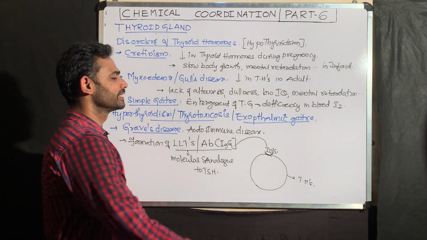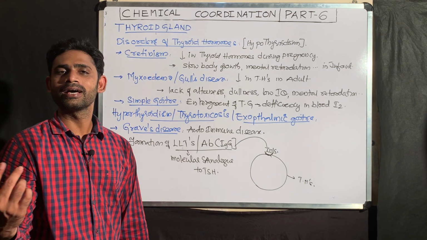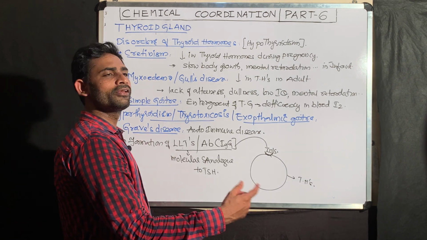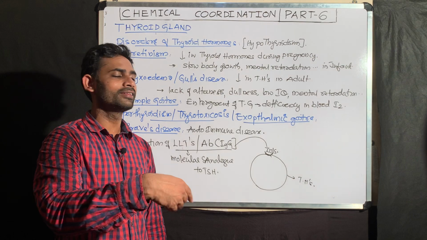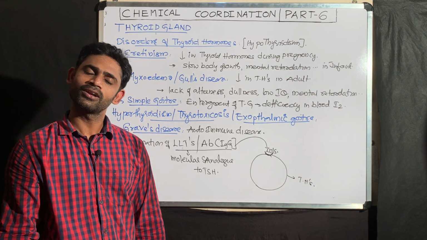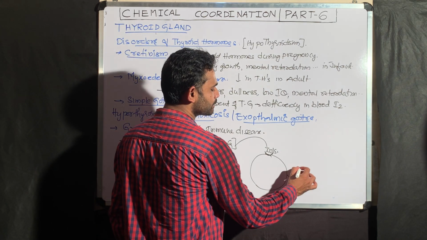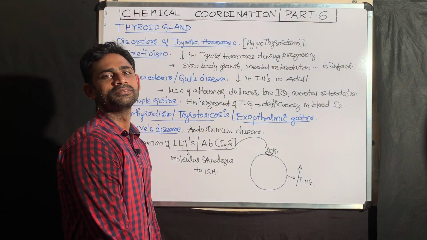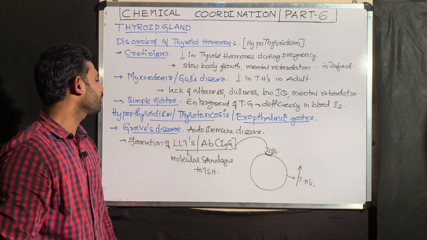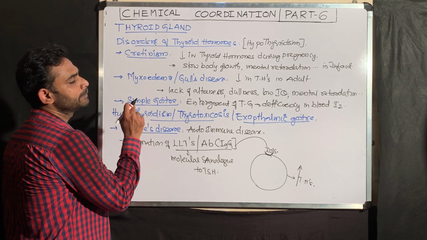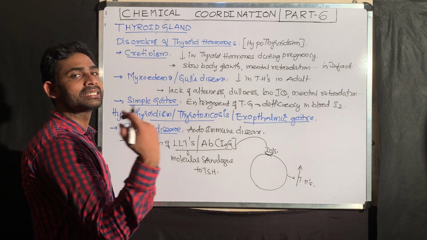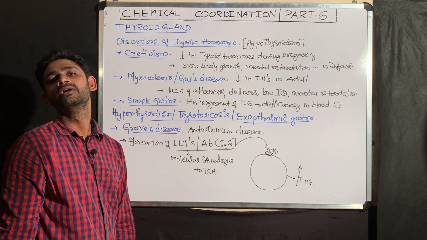Automatically what happens? The name directly indicates long lasting, and they continuously stimulate the thyroid, that is the follicular cells of the thyroid gland, for a long duration. Automatically there is excess production of thyroid hormone. That excess production of thyroid hormones we call hyperthyroidism.